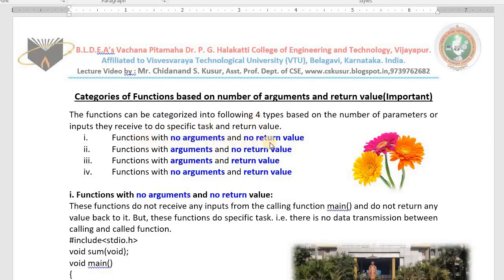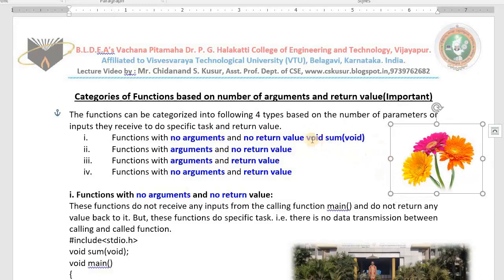Some functions will not take the inputs. They will not give us the result back, but they do the work for us. For example, void sum(void). Name of the function is sum. It will not take any input. It will not give us any result back. No arguments, no return value.